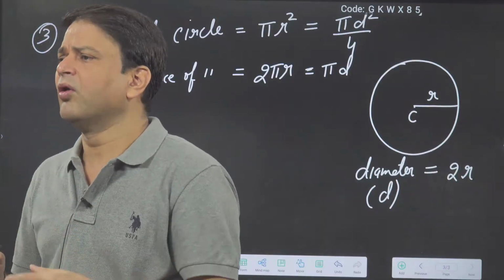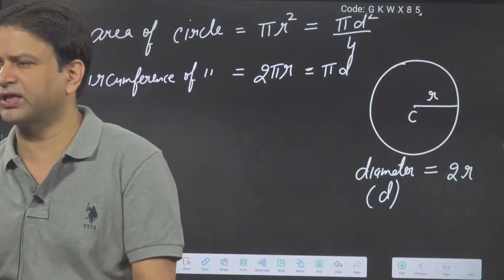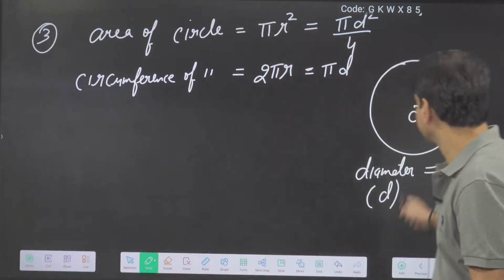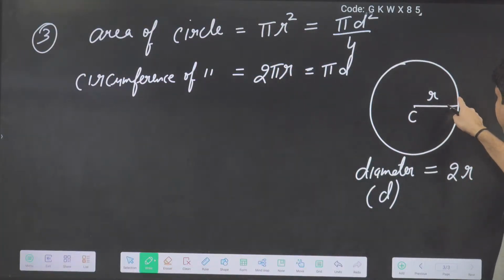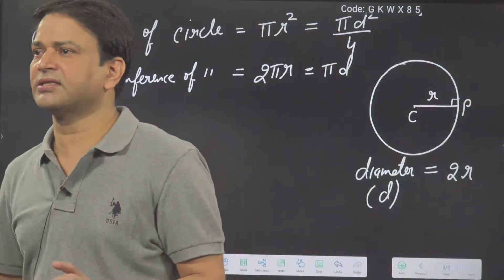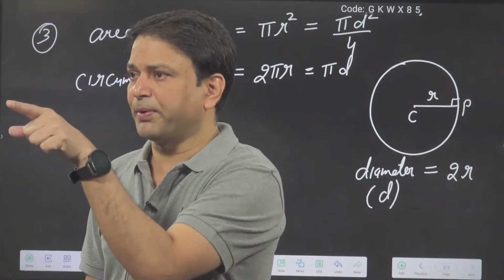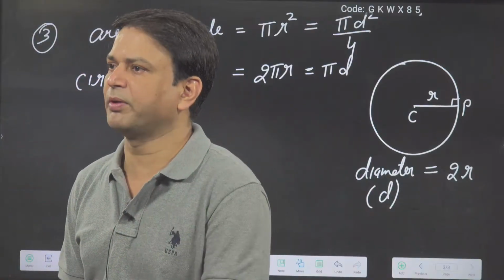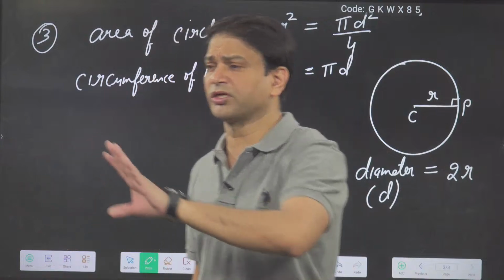Basically, whatever radius we draw, that radius will be perpendicular at the point. Suppose this is a point P, so CP is the radius, and this line will be perpendicular at P. This property we are using frequently.